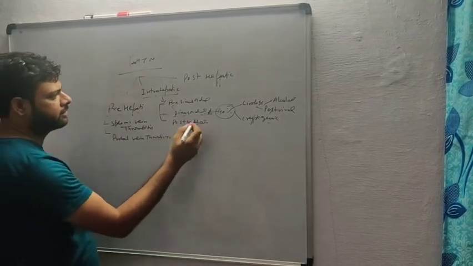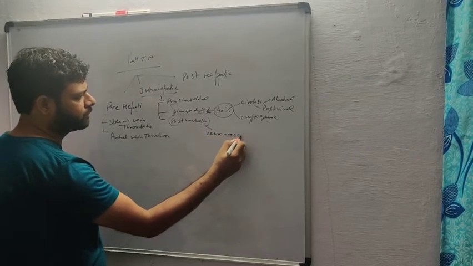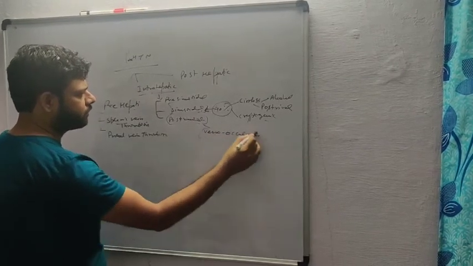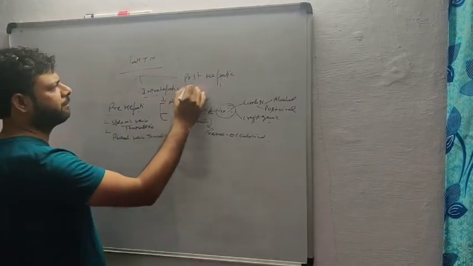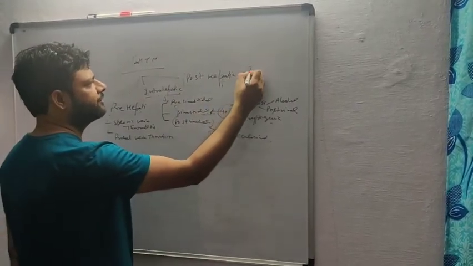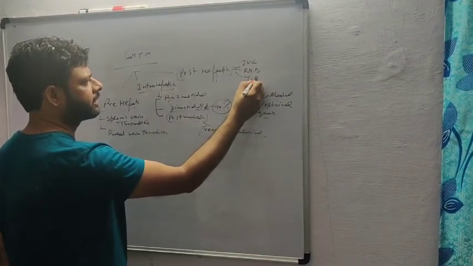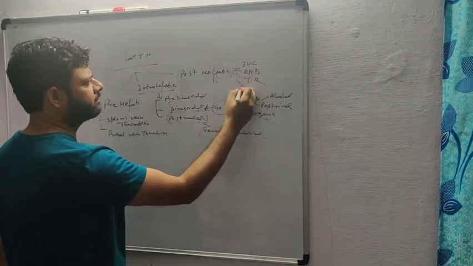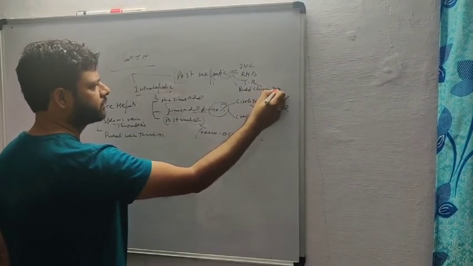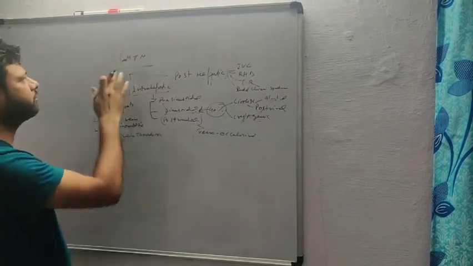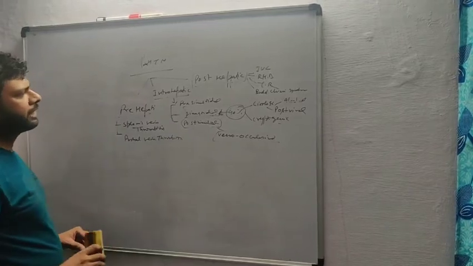Now the post-sinusoidal causes: any veno-occlusive disease leads to post-sinusoidal obstruction. For post-hepatic causes: IVC obstruction, right heart disease, and tricuspid regurgitation. Budd-Chiari syndrome also leads to a post-hepatic cause of portal hypertension. They all are causes of portal hypertension.